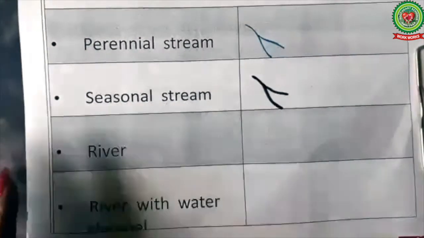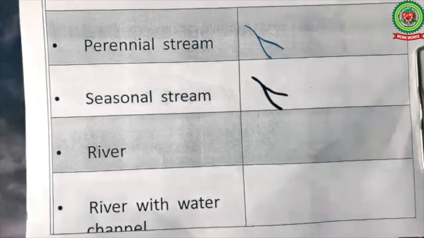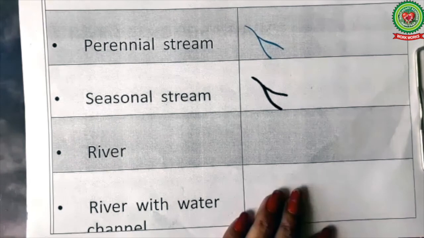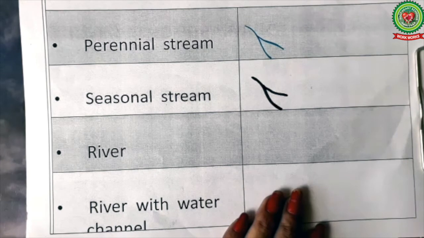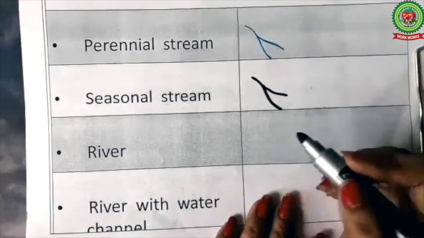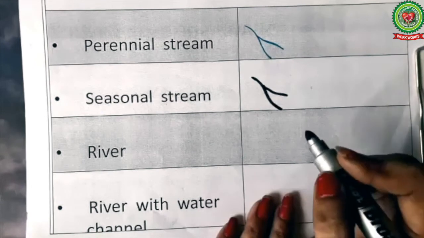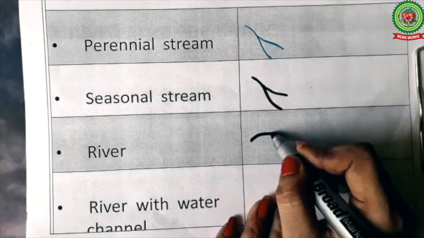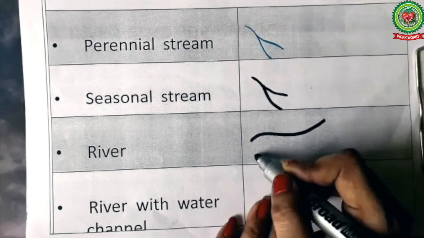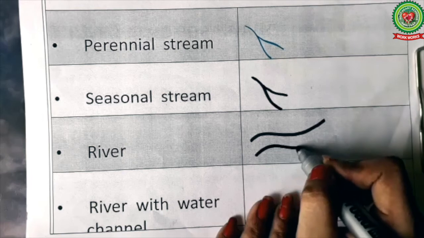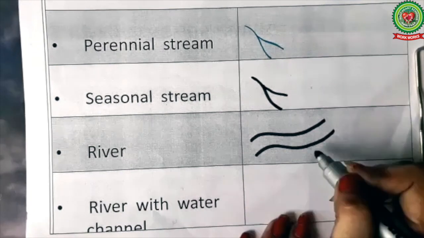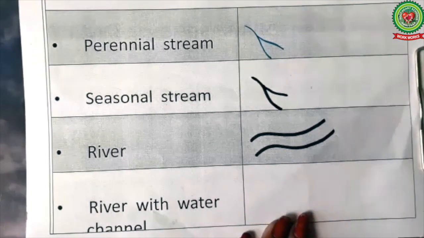Next we'll draw the symbol for a river. For drawing a river, you will use either black color or blue color, because the river can be either seasonal or perennial. So here I am using black color indicating seasonal stream. So for a river, we'll take two parallel zigzag lines, means there will be curve in that line. So these two parallel lines indicate that it is a river which is larger than the streams.